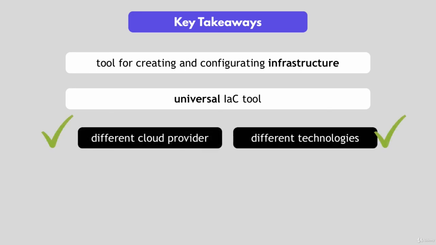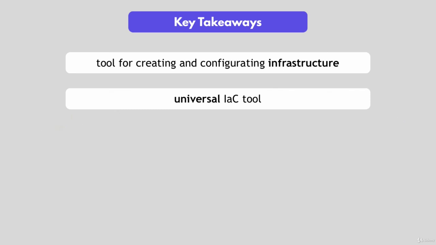So even if every cloud provider has their own infrastructure as code tools, if you have a multi-cloud infrastructure or a hybrid infrastructure, like using your company's on-premise servers and cloud servers, you can use just one tool for all of these environments instead of having teams for each environment, like one team managing the company's own data center infrastructure, one team for AWS infrastructure, and one for Google Cloud, and so on.